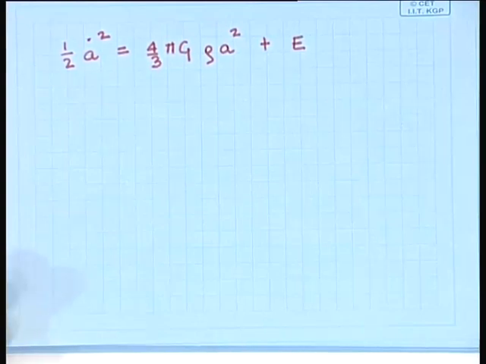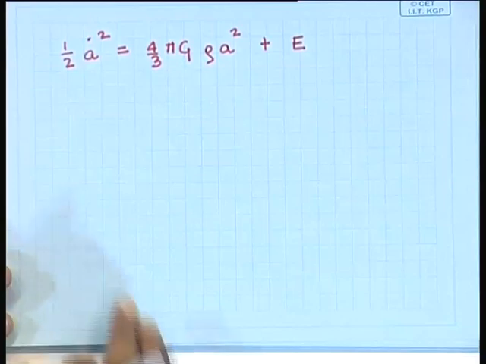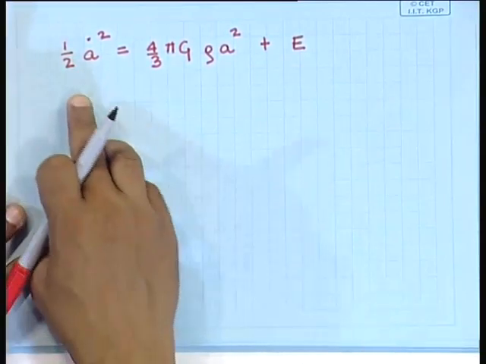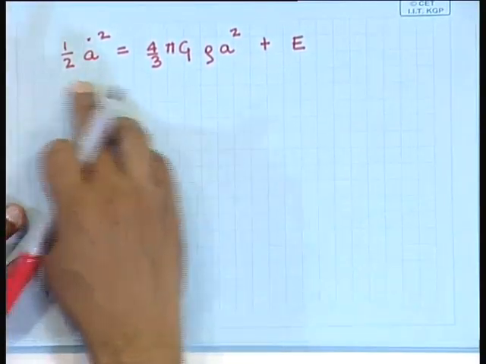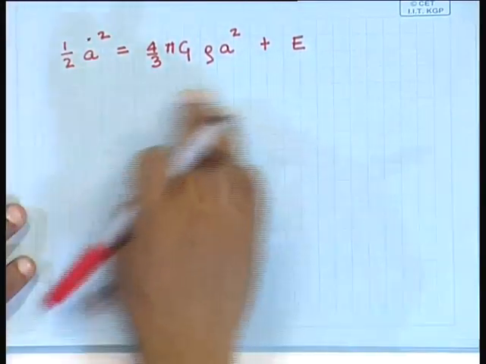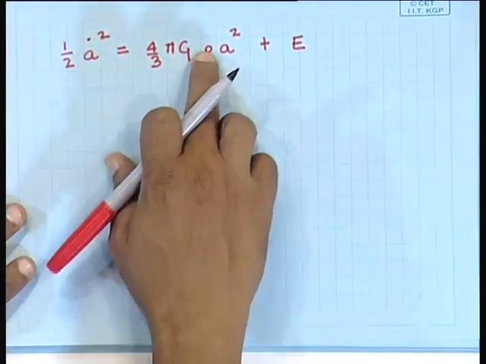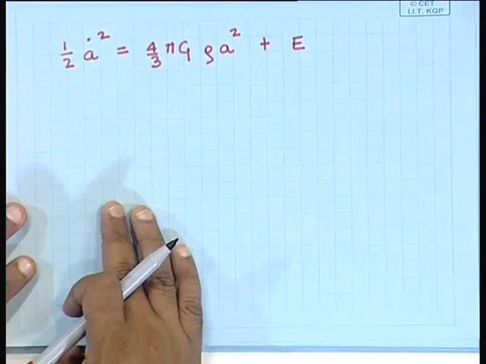Now, what we will do is multiply this equation by 2 and divide it by a squared, and we can take this term onto the left hand side. So, let us do that.